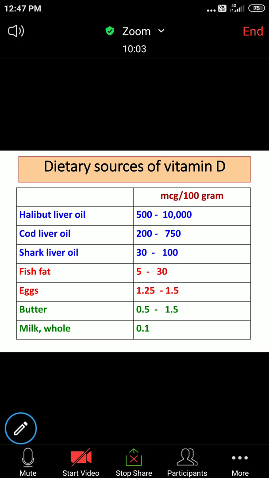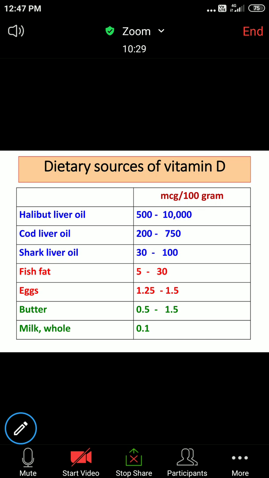Then fatty fish. Whatever fish is fatty can provide a good amount of vitamin D. Egg is another source, and butter. If you mention milk, you can mention whole milk or milk fortified with vitamin D. Okay, milk which is fortified with vitamin D.